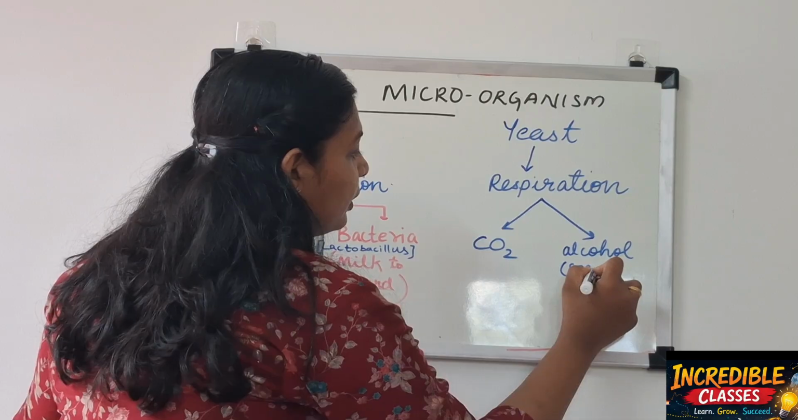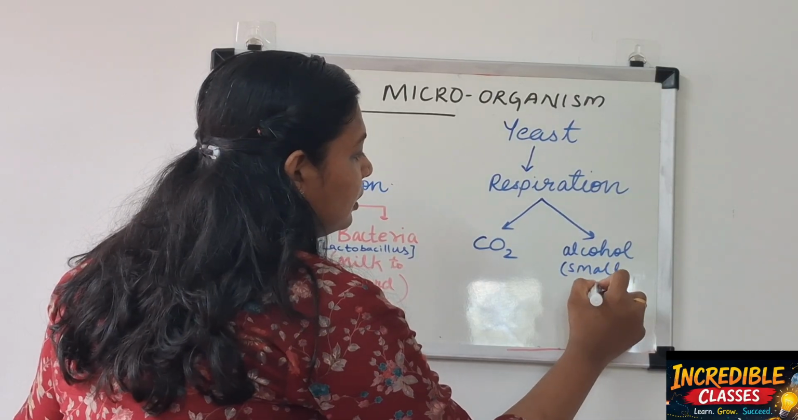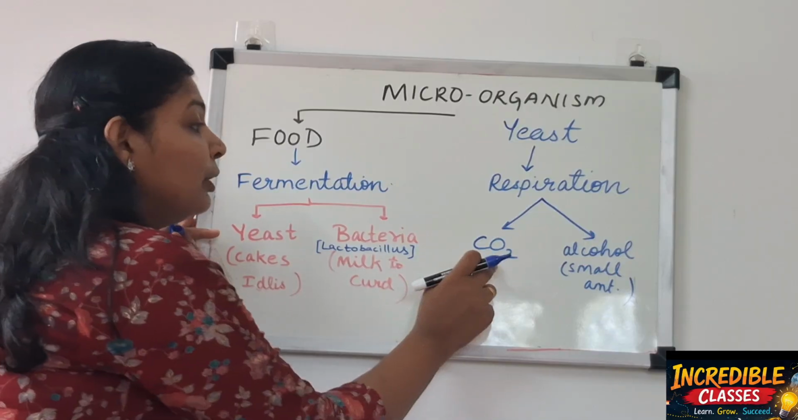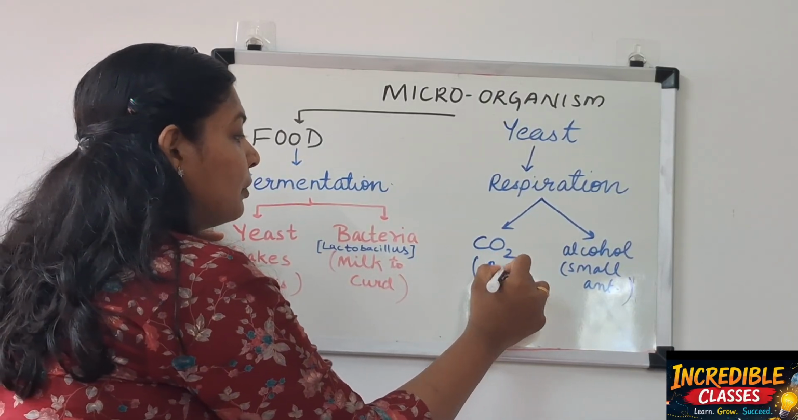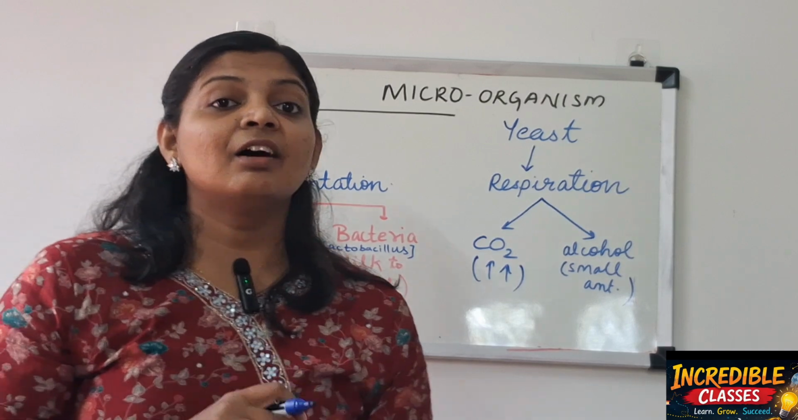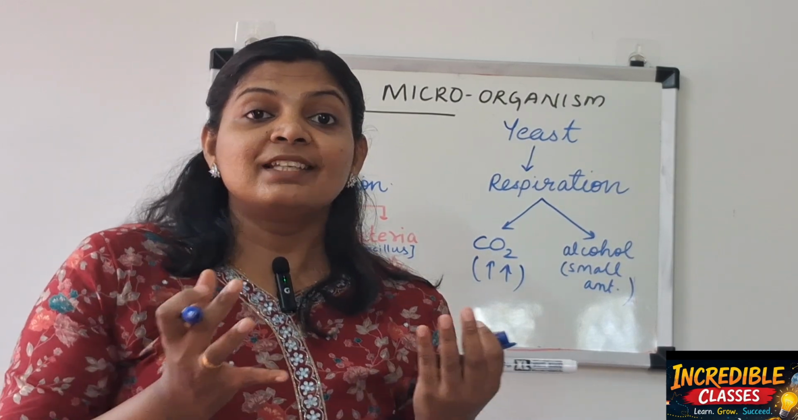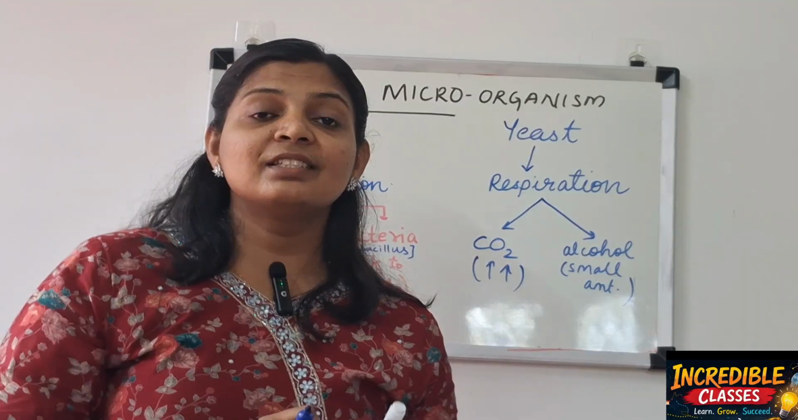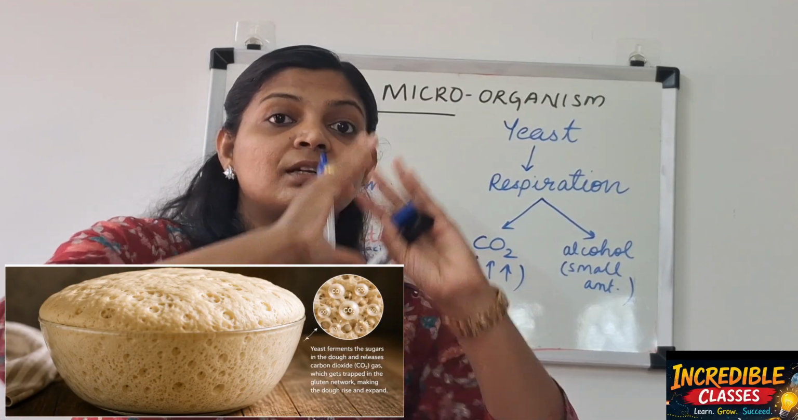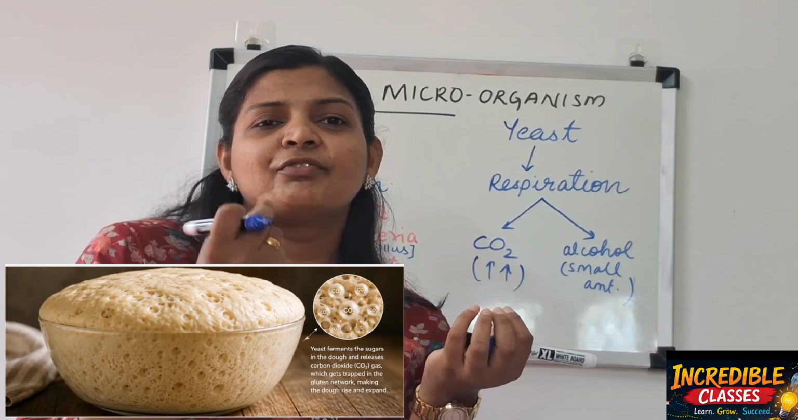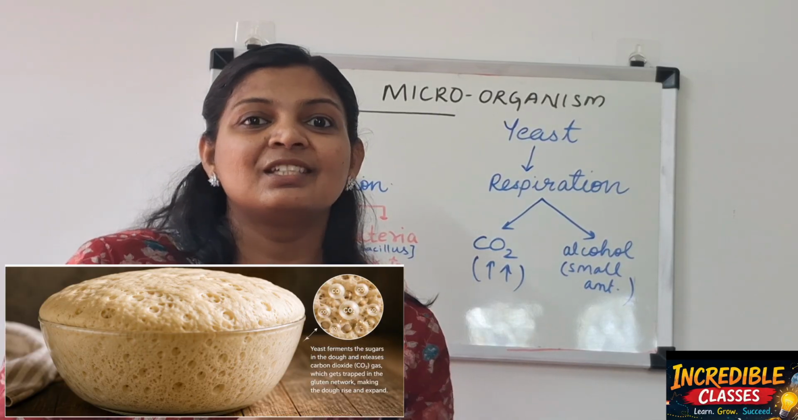Small amount of alcohol and carbon dioxide in large amount. Okay, that actually makes our dough or batter fluffy and spongy. And after adding yeast, you can see the dough will rise up. Okay, and it often becomes very soft, spongy to touch.